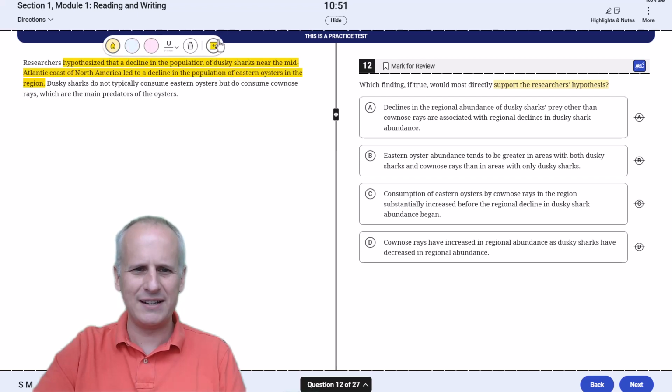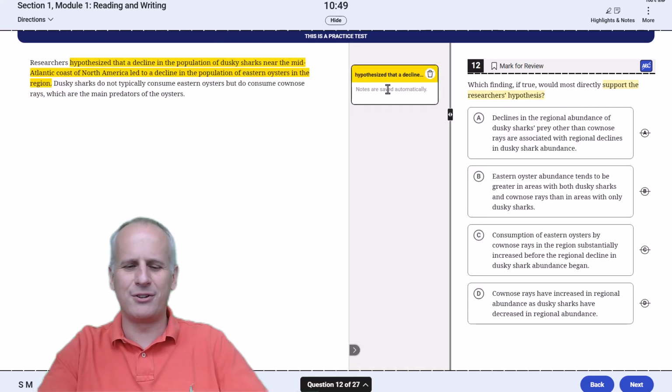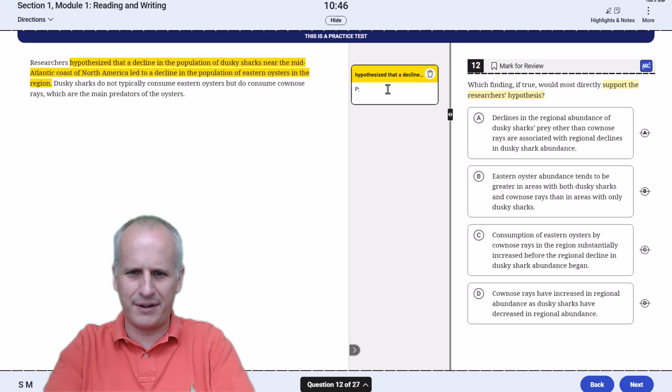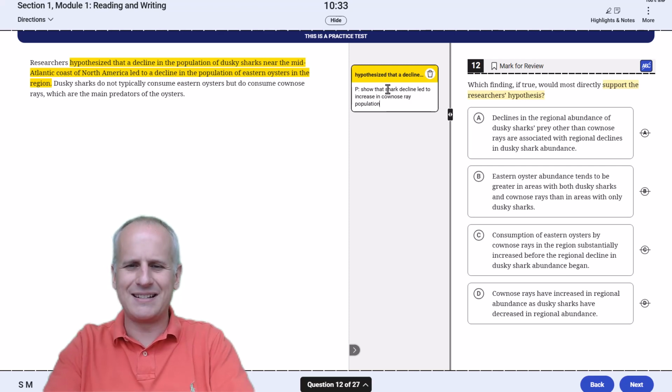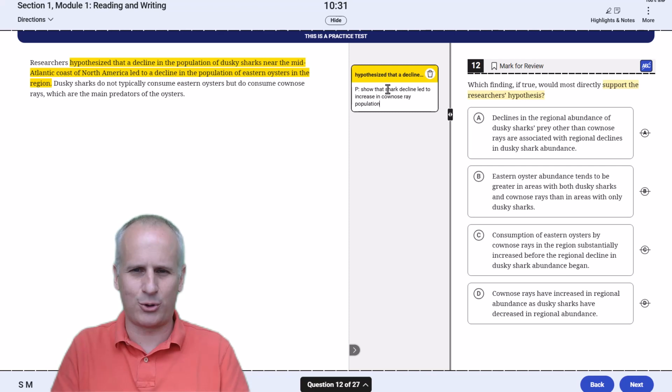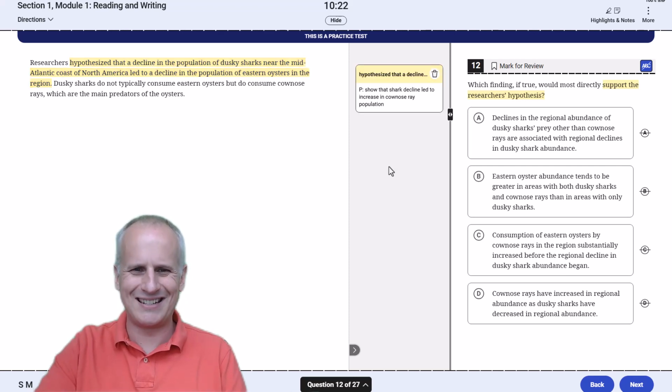But because of the details that are provided, we should have a mental prediction here. And I'm just going to put P for prediction in my notes. We need to show that the shark decline led to an increase in the cownose ray population, because that's what's happening from a transitive property perspective. The sharks go down, even though they don't eat the oysters, they eat the thing that eats the oysters. So we need to show that the cownose rays did in fact increase because the sharks went down.